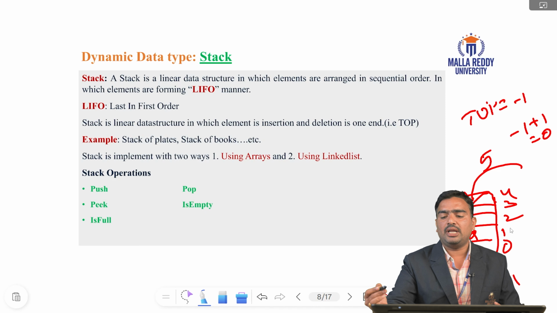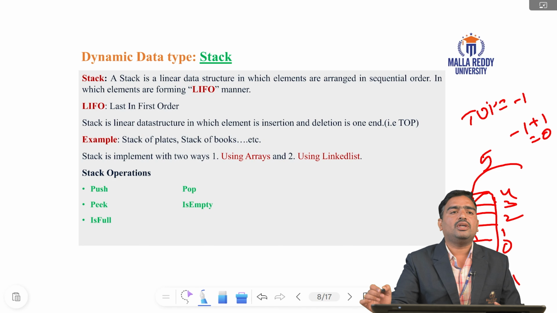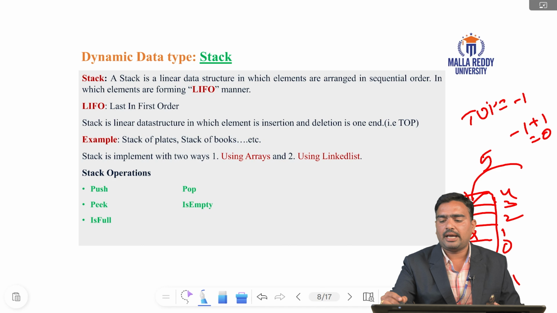For example, consider deleting the element at top, top minus 1. If top equal to size minus 1, and the array size is 5, so 5 minus 1 equals 4. So at index 4 an element is already there, so the stack displays the overflow condition.